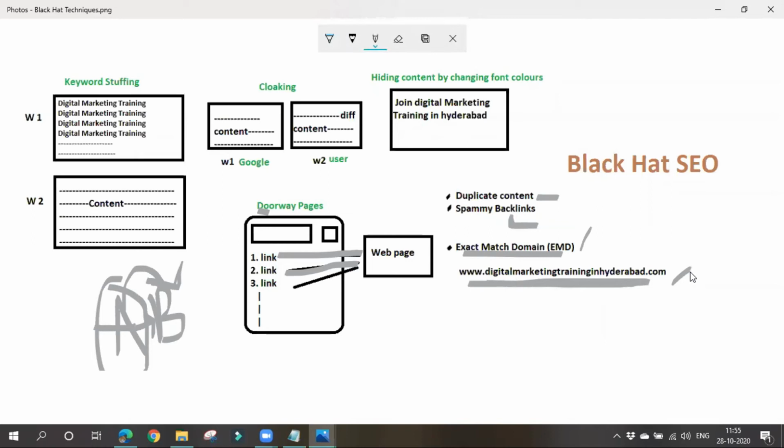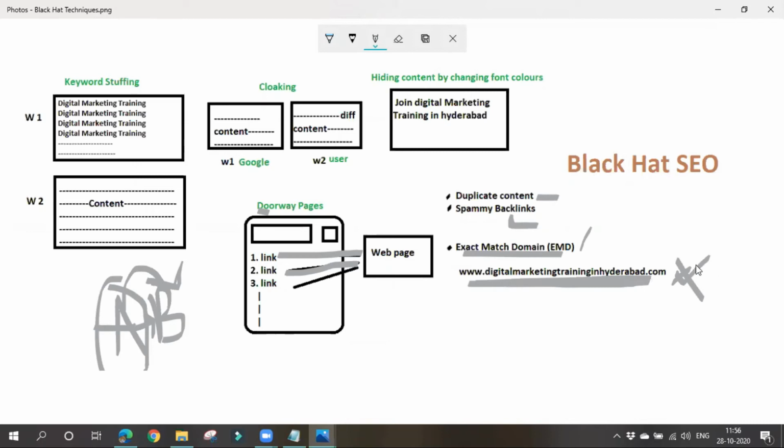Then if anyone searches for digital marketing training in Hyderabad, whose website will appear on the top? Obviously this person's website will appear on the top, right? Why? Because his website's name only is this. Obviously it will appear on the top of search results.